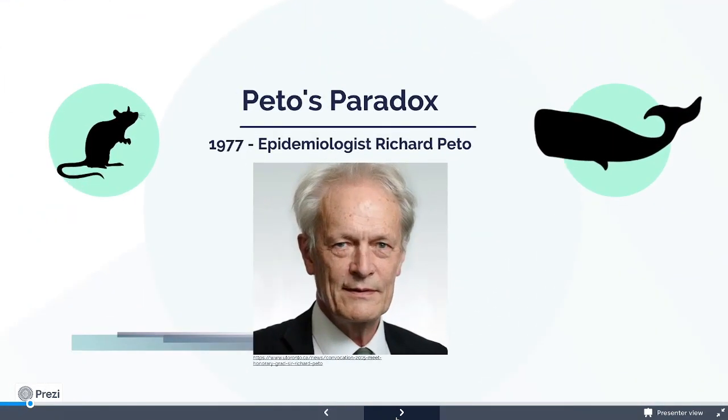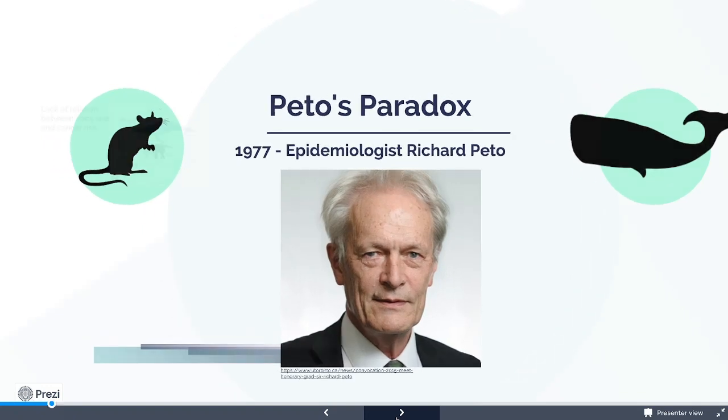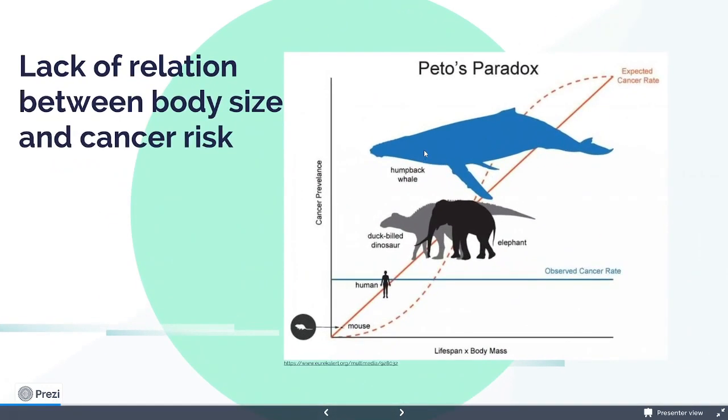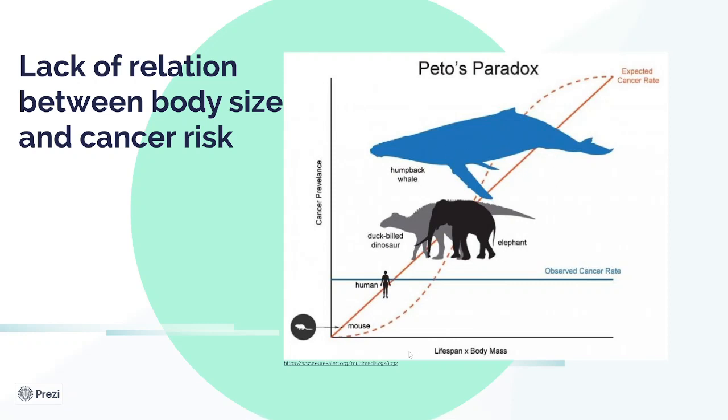In 1977, epidemiologist Richard Peto believed that larger animals should be at greater risk of developing cancer because more cells means a greater possibility of mutations. This is a graph of Peto's paradox. It shows how larger animals have a greater expected cancer rate, but the observed cancer rate is much lower.